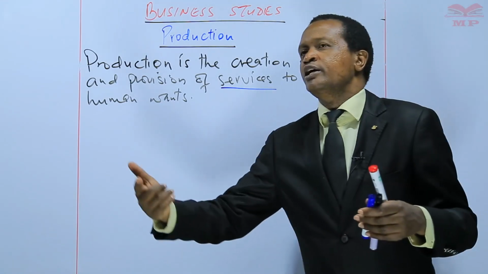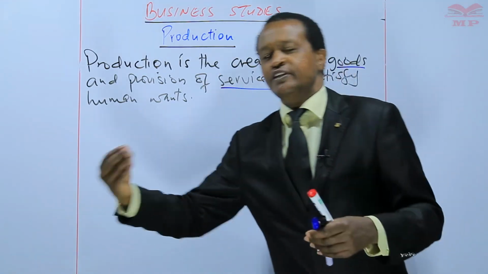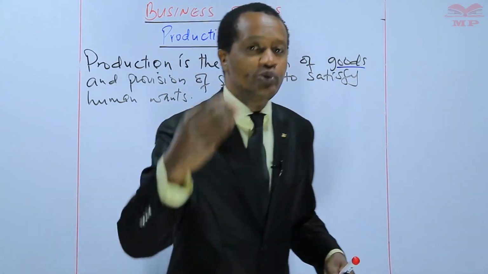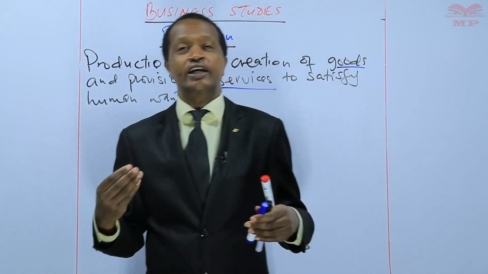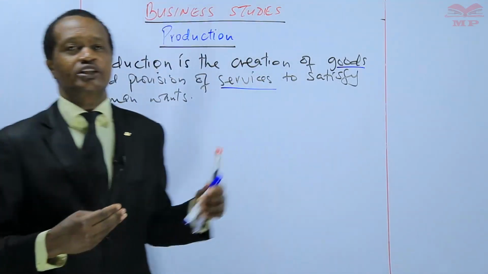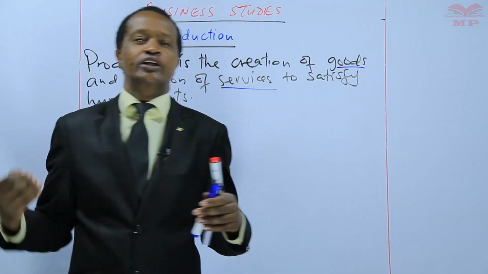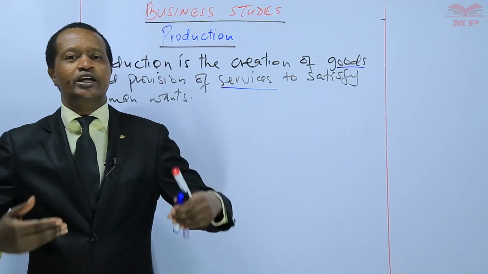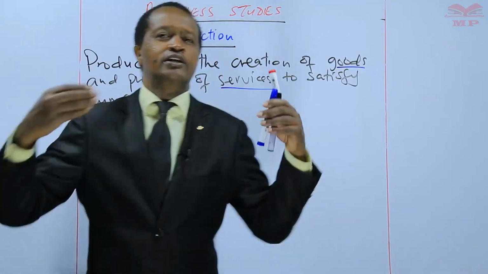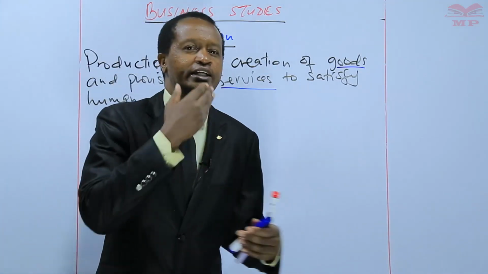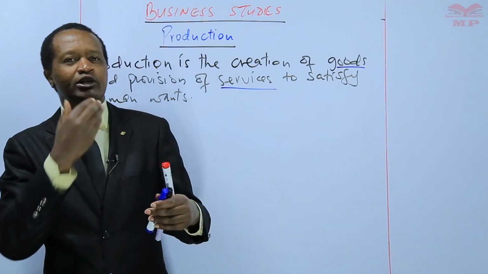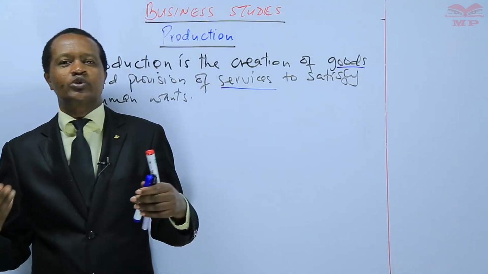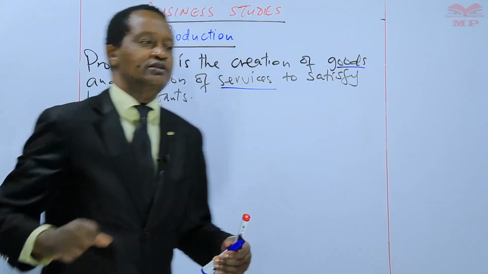are said to be productive activities, like what I'm doing now. If I'm teaching you, then I am providing a service which is known as teaching. So in other words, I'm being productive. I'm doing a productive work. So the goods and services that are created through the process of production are generally referred to as products.